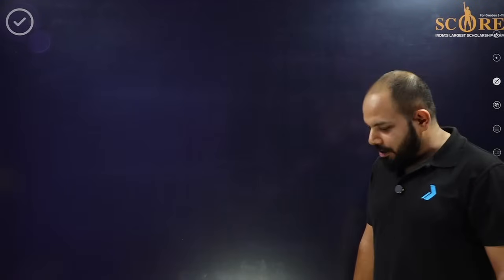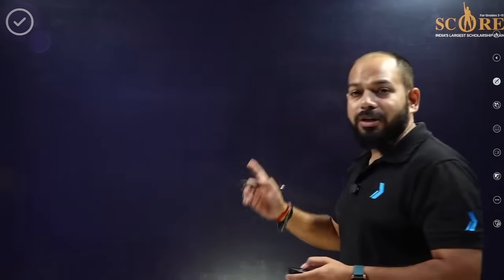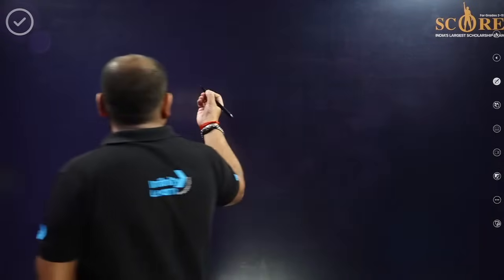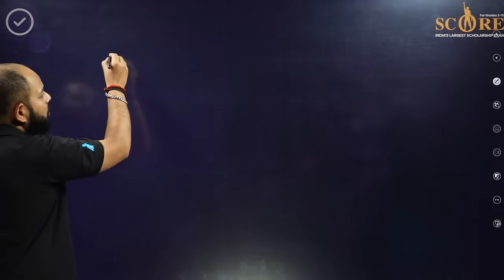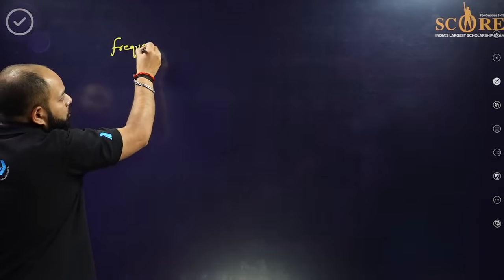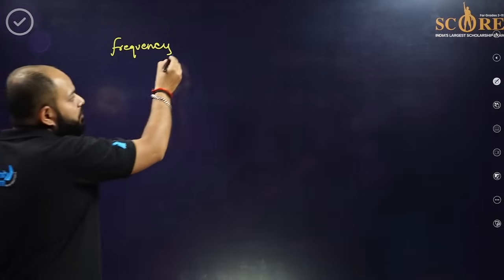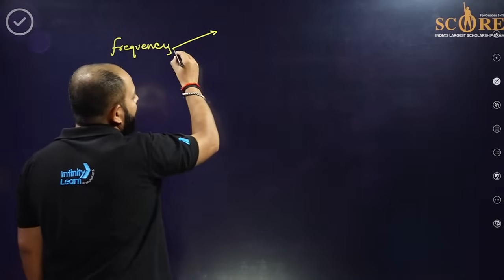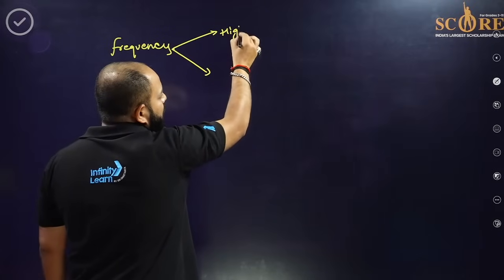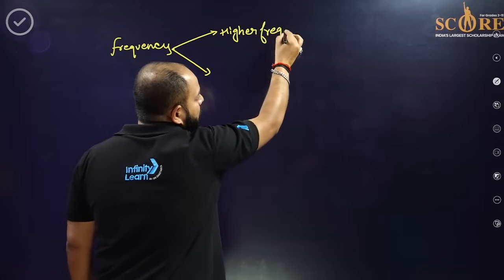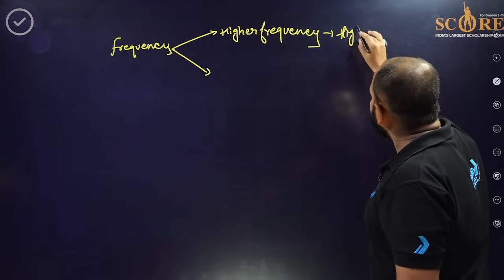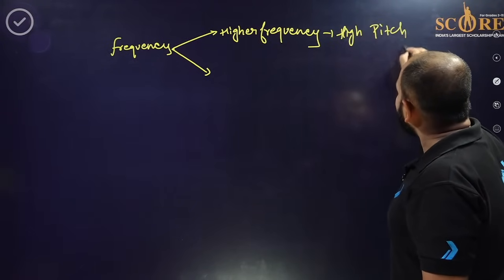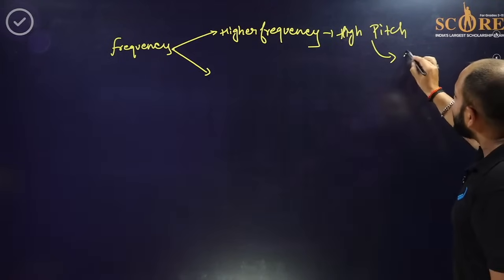For this one, let me tell you a very basic part of it, which will help you in solving other questions also. As you can see on my screen, I've taken a blank board here. Now see, we all know frequency is related to pitch. If you have a higher frequency, it leads to a high pitch, and these high pitch sounds are called shrill sounds.